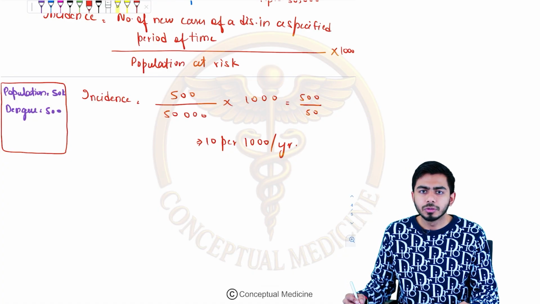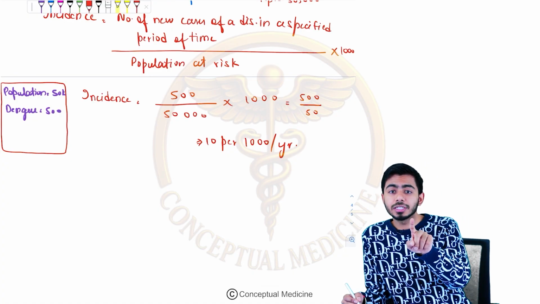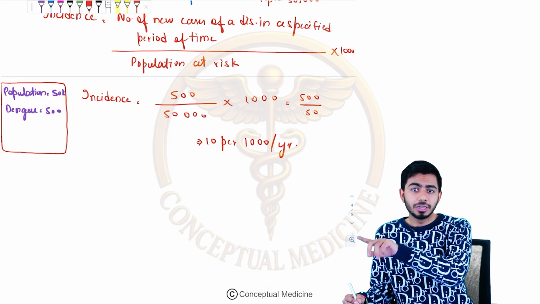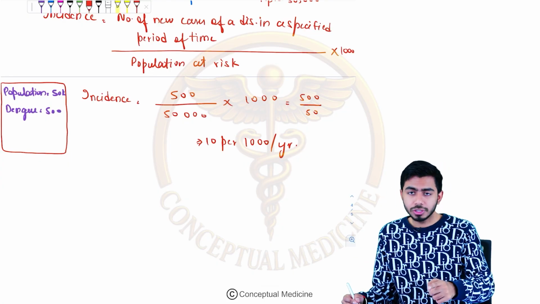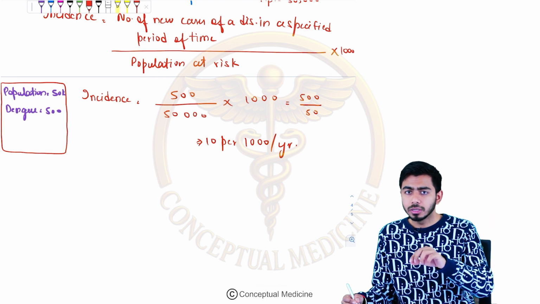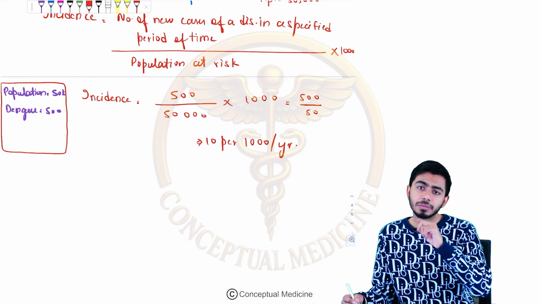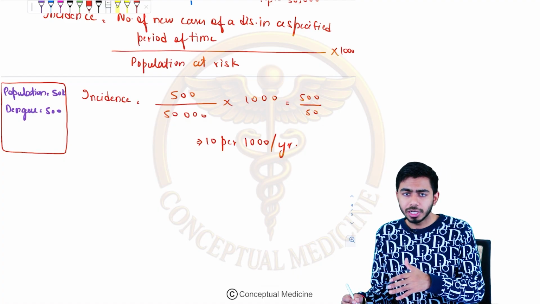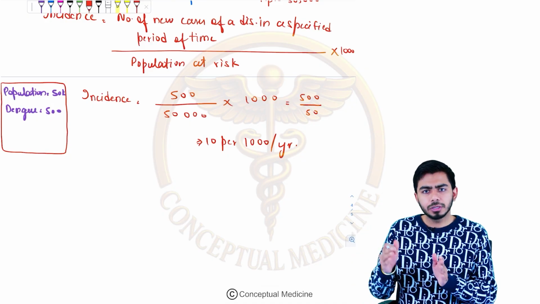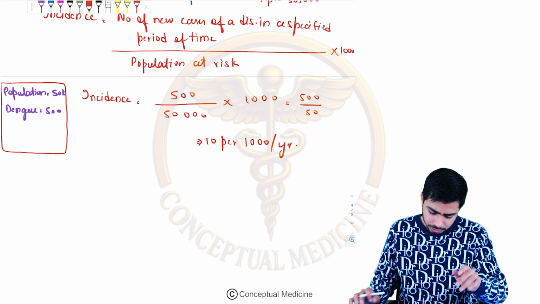This is an example of rate. Incidence is an example of rate. It is not a proportion. Proportion is expressed in percentage. Rate is not expressed in percentage. So do not say that it is 10%, 20%, 30%. No, that is proportion. Incidence is an example of rate, and we tell the rate per 1000. So over here, 10 per 1000 per year. Fine, simple, guys.